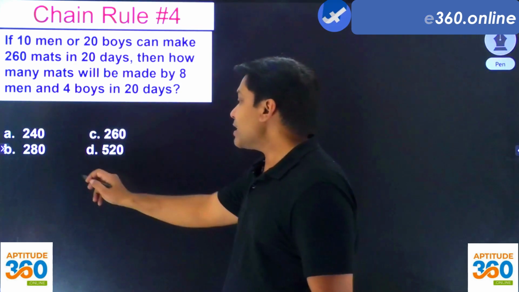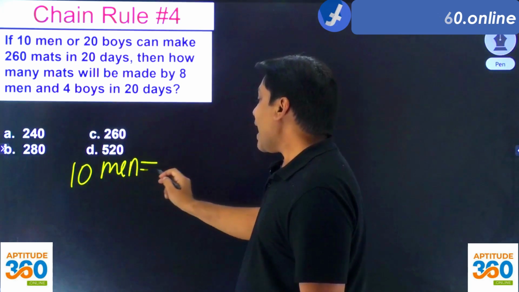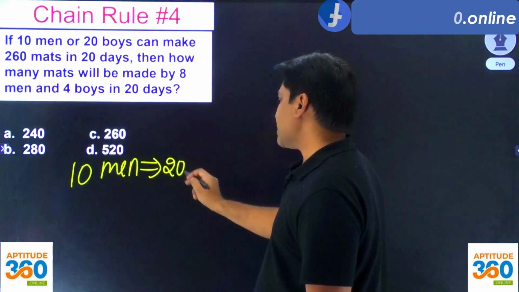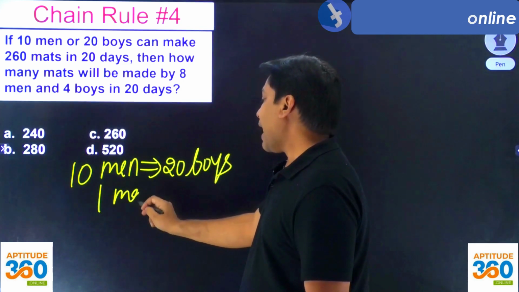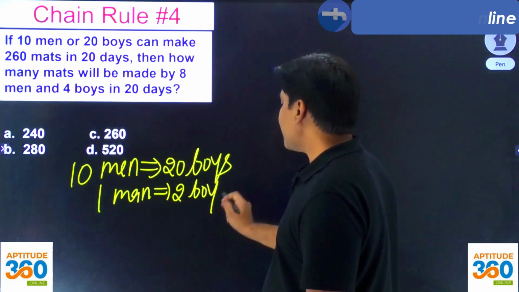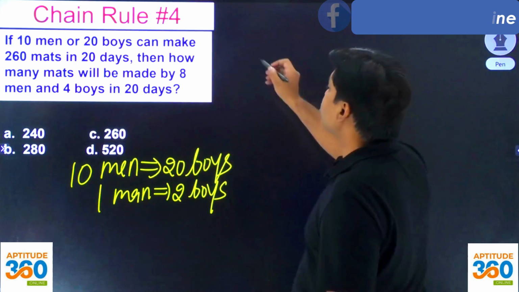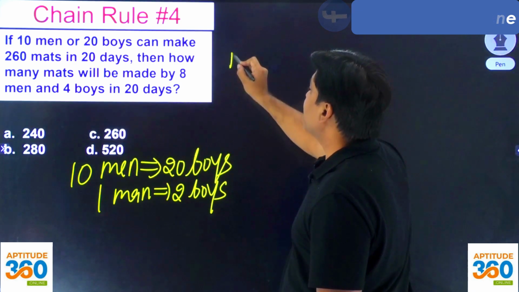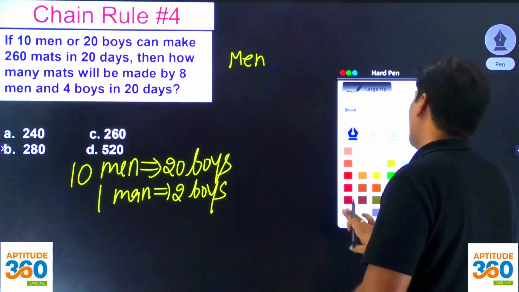So the first line tells me that 10 men are as efficient as 20 boys, isn't it? So can I say that one man is going to be as efficient as 2 boys? There is no rocket science in understanding this problem. The problem tells you that 10 men or 20 boys. So I'm going to start with men.